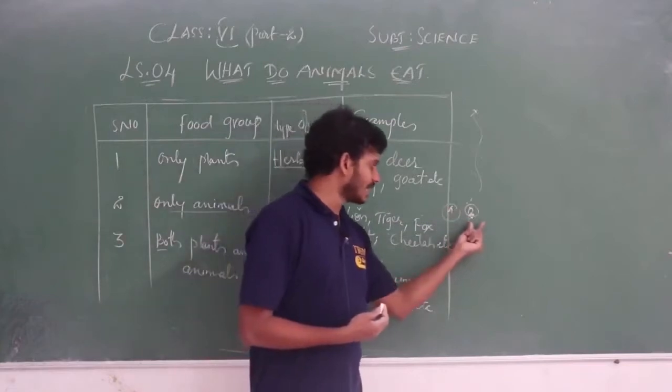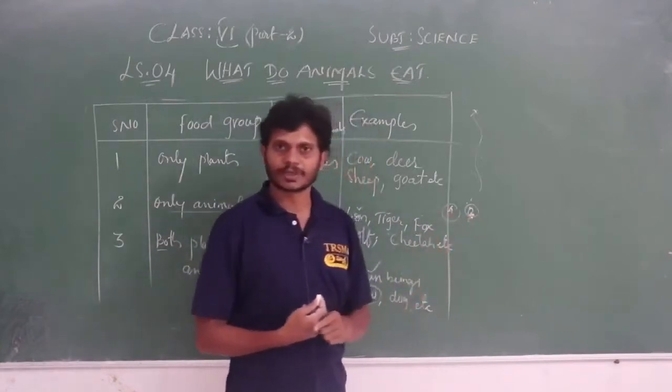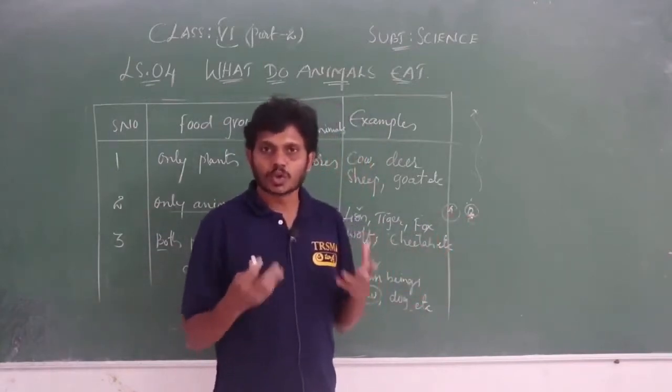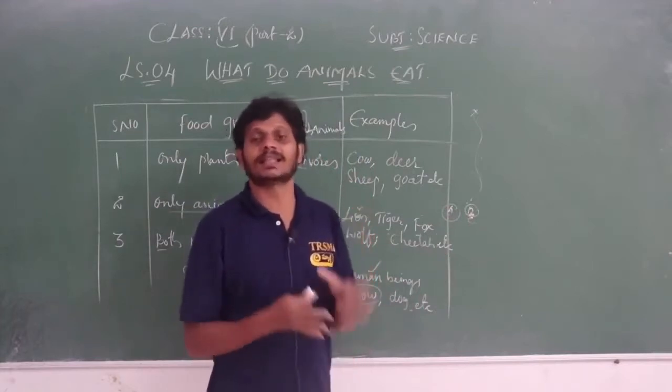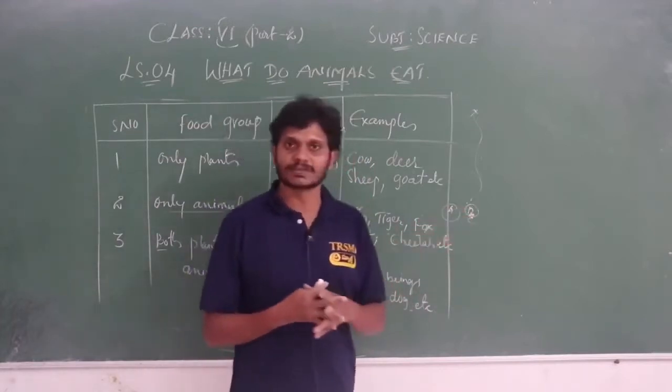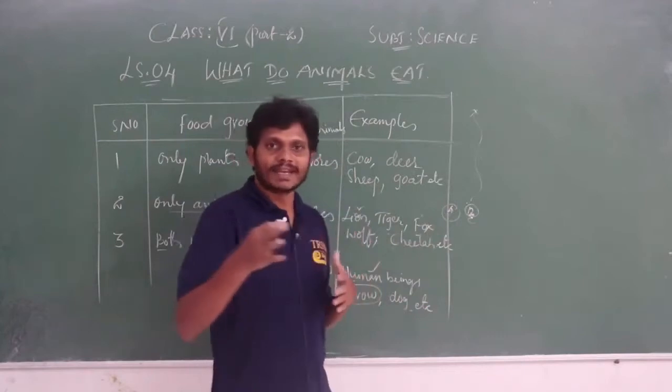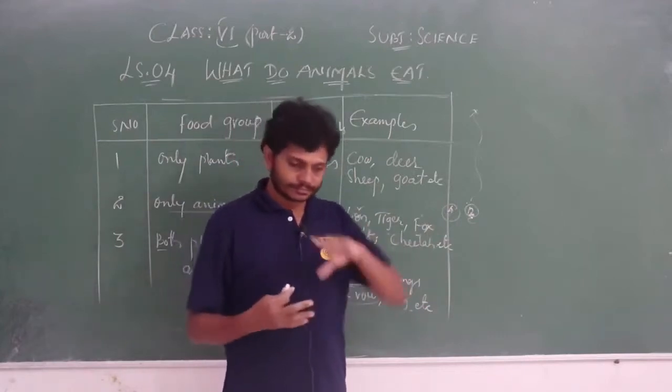That device fixed to B, which shows exactly where he is, is known as a tracking device. Tracking is nothing but finding out where he is.